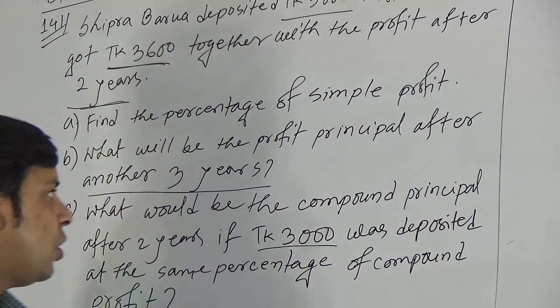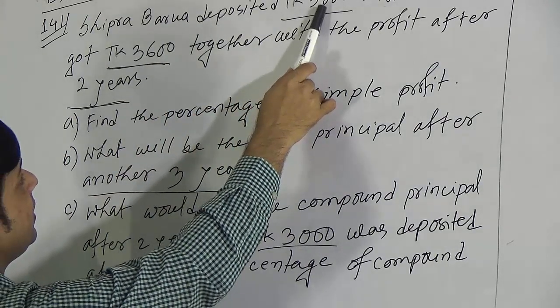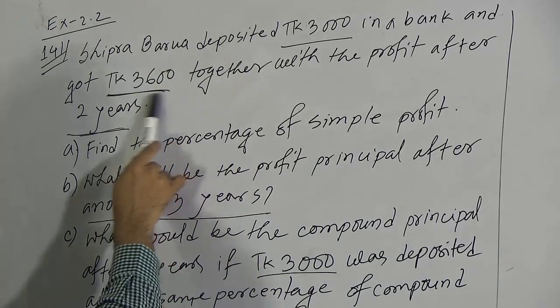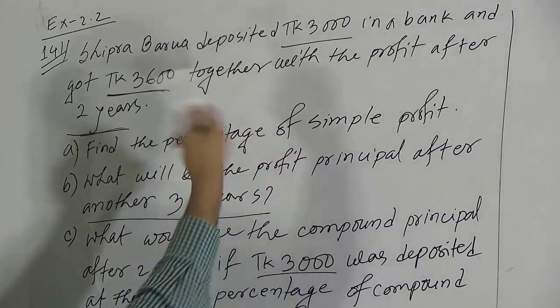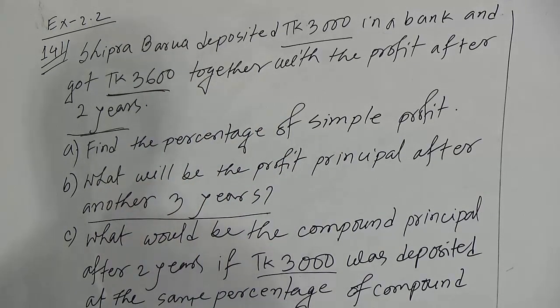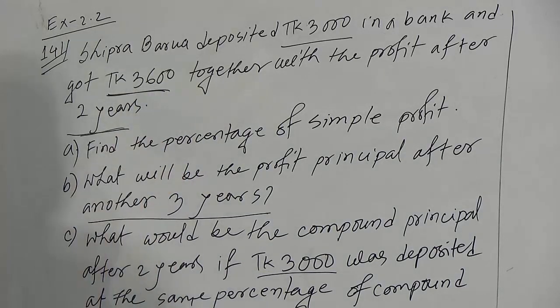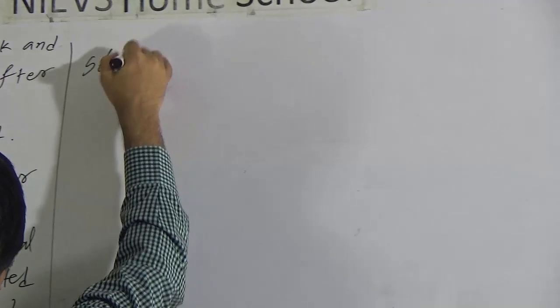Okay dear students, in the stream, this is principal P and this is compound principal, this is profit principal in case of simple profit. As compound or simple profit is not mentioned here, we need to consider this as simple profit. So after 2 years the simple profit principal will be 3600, and in the first question we have to determine the rate of simple profit. So we can write the solution.